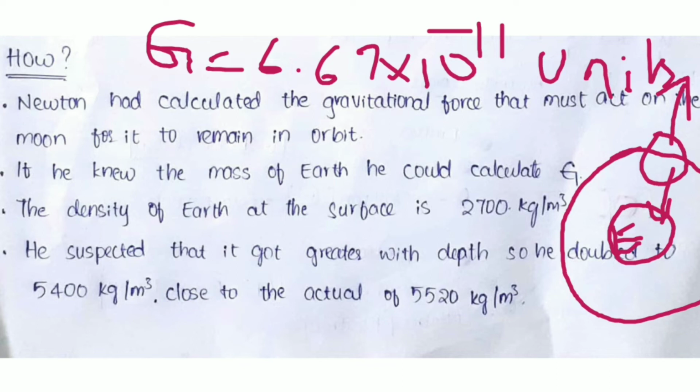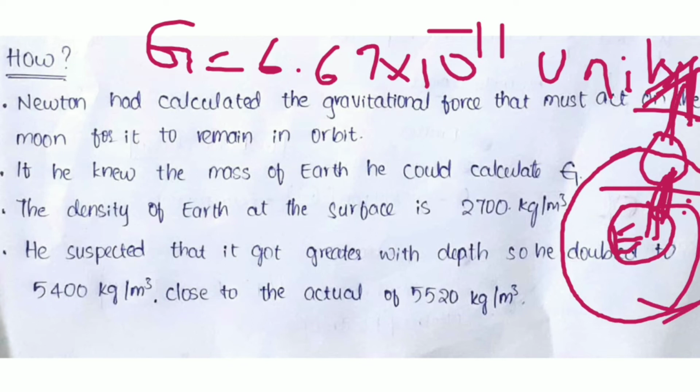The reason behind this is that there is a gravitational force acting between these two masses, and due to this gravitational force there is a resultant centripetal force acting on this side. These two forces are equal in magnitude, so the moon is stable in its orbit. This force we should find out according to point 1.